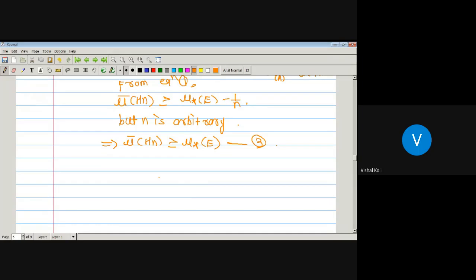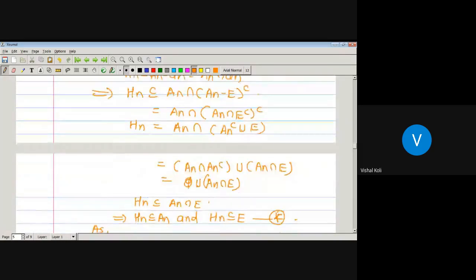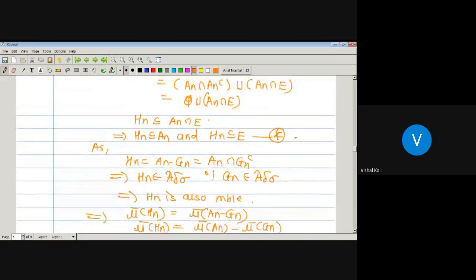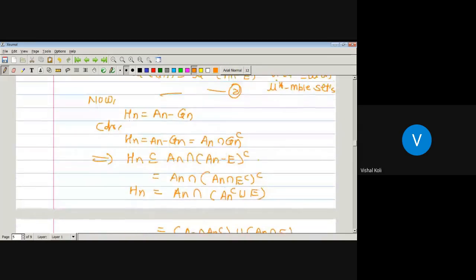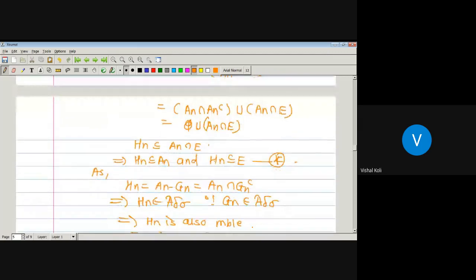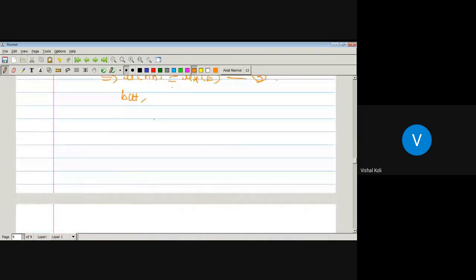That is equation 3. But we have to prove that mu bar of Hn is nothing but the inner measure of E. So we have to prove its reverse inequality. But by the construction of Hn, we get Hn is a subset of E. We have to just use that one. As we know that inner measure is monotonic, as Hn is a subset of E, then inner measure of Hn is less equal by inner measure of E.